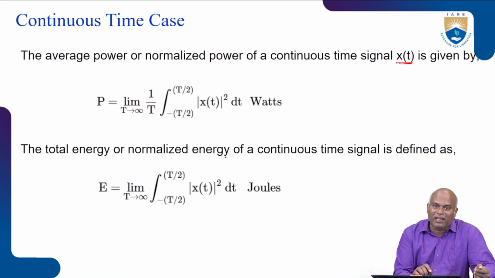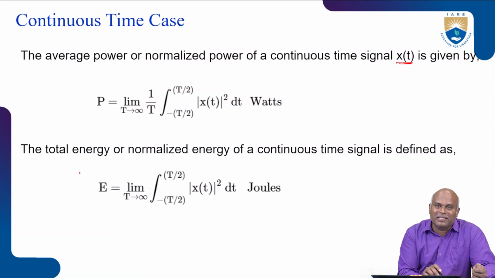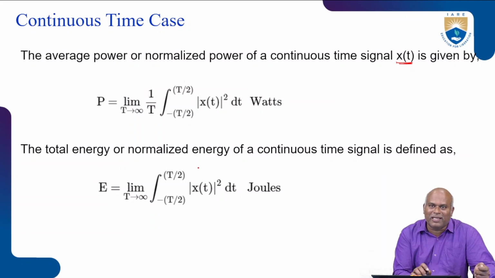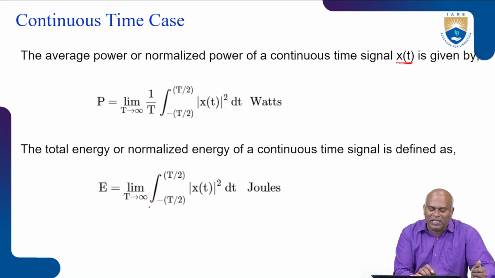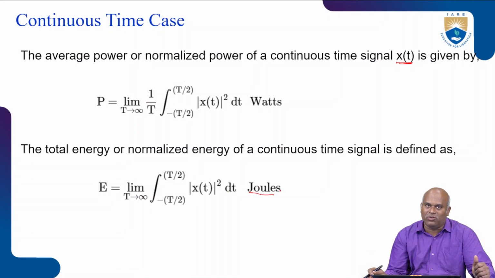Next, we go for the energy. Here I mentioned the total energy or normalized energy of the continuous time signal is defined as E is equal to limit T tends to infinity, integration from minus T by 2 to plus T by 2 of mod of x of t whole squared dt. The unit is called the joule.